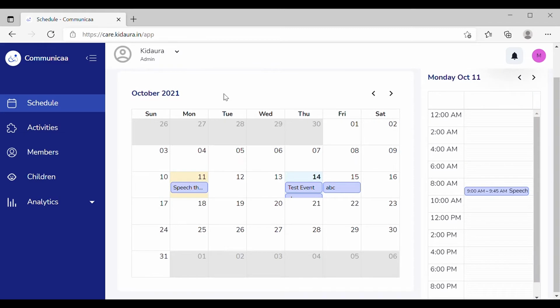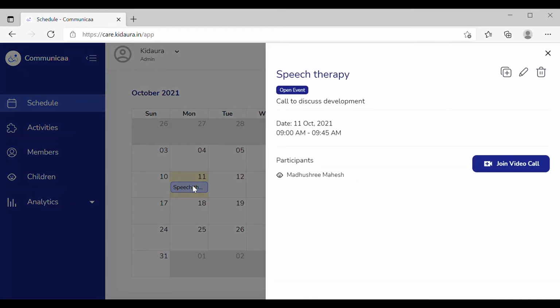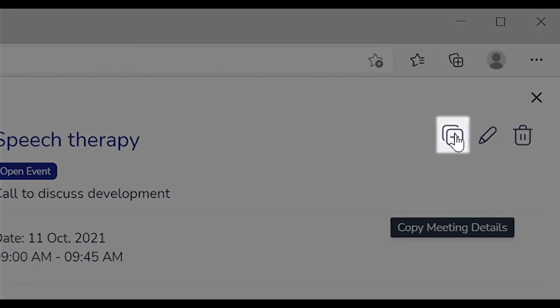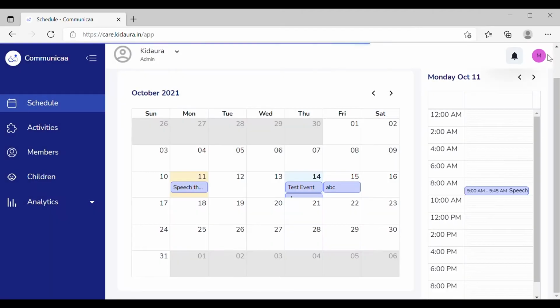Once you have created the appointment, by pressing on the date on the calendar, you can view the entire appointment details, edit or delete if required. You can also share the details with others easily.